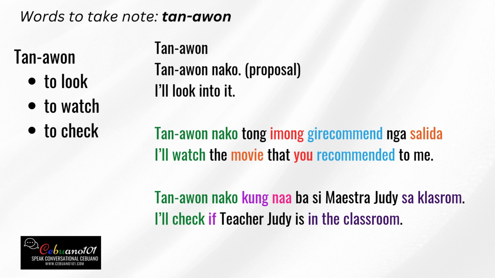Now, next one, the third one, the meaning is to check. That means to check, okay? Our example here is, I'll check if Teacher Judy is in the classroom. In Bisaya, that is, tan-awon nako kung naa ba si Maestra Judy sa classroom. So I'll check if Teacher Judy is in the classroom. Okay? Tan-awon nako, that means I will check. Kung is if, naa ba. Naa means have or something exists. Okay? Naa. Have or something exists.